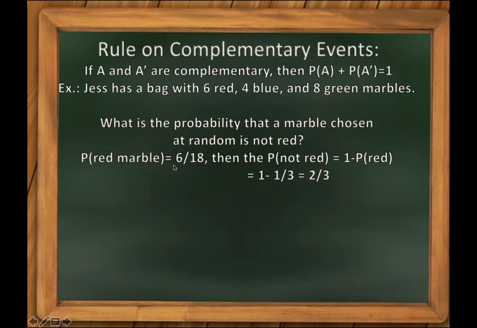So probability of red is 6. Total there is 18. 6 over 18. Then the probability of not a red is 1 minus the probability of red. So 1 minus 1/3 is equal to 2/3.